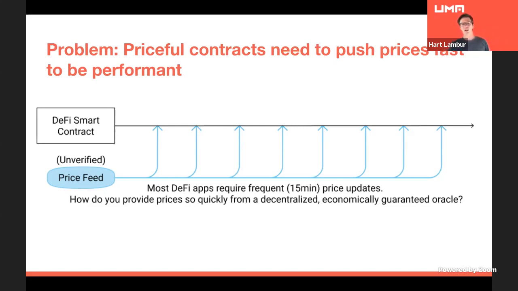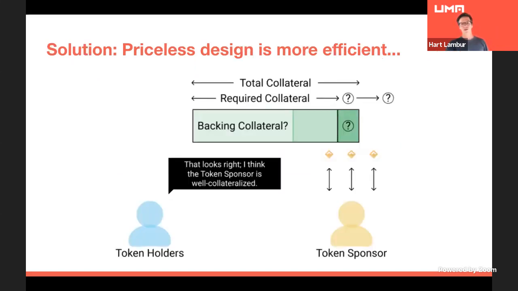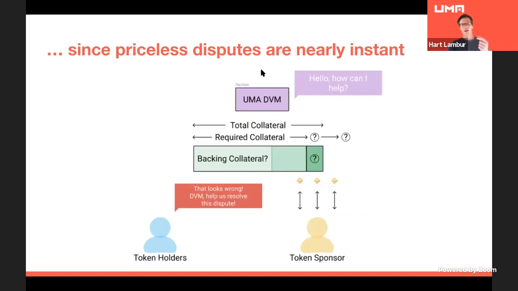So things get really capital inefficient, and we have to have greater over collateralization with this design than we would if we could execute these contracts optimistically. So this goes to one of the advantages of this priceless design. We can start doing things that are super capital efficient because we can execute liquidations instantly. The moment that someone says, hey, this thing should get liquidated, we can go and execute a liquidation.